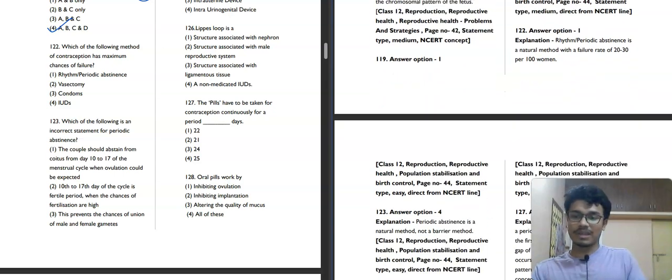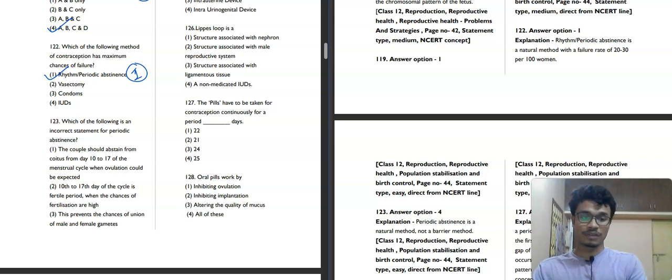Which of the following methods of contraception has maximum chance of failure? Rhythm or periodic abstinence, vasectomy, condom, IUD. So yes, the maximum chance of failure is this periodic abstinence, the rhythm method. First option will be your correct answer. Now can you tell me which of the following has the most chance of success? That is the surgical method, vasectomy.